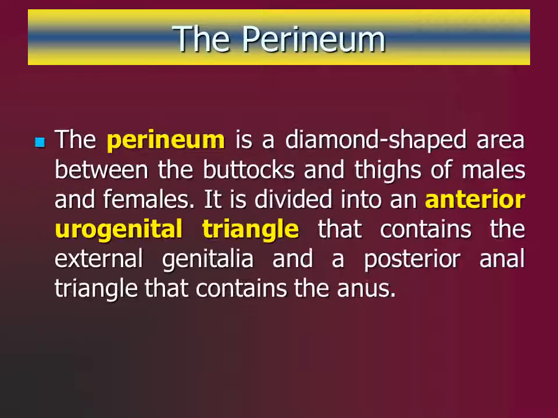The perineum. The perineum is a diamond-shaped area at the inferior end of the trunk between the buttocks and thighs of both males and females. It is divided into an anterior urogenital triangle that contains the external genitalia and a posterior anal triangle that contains the anus.